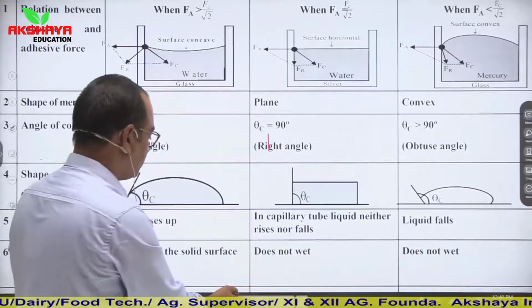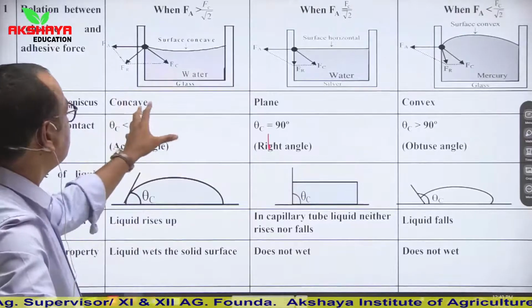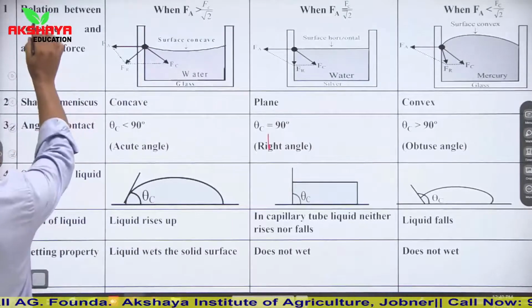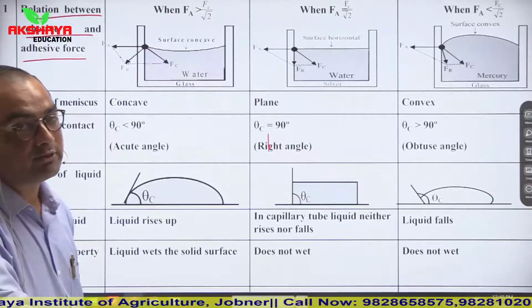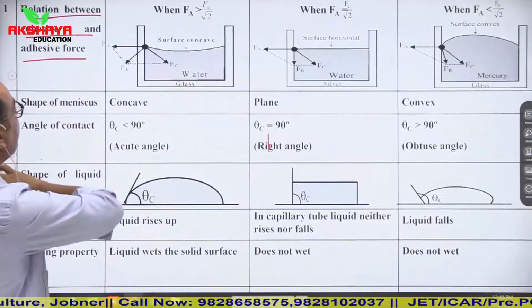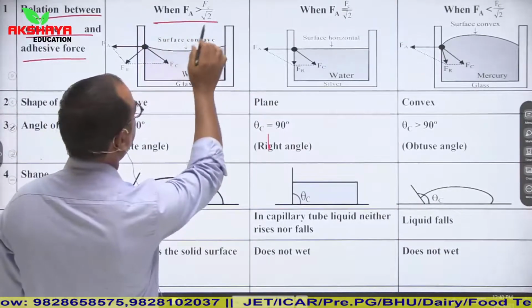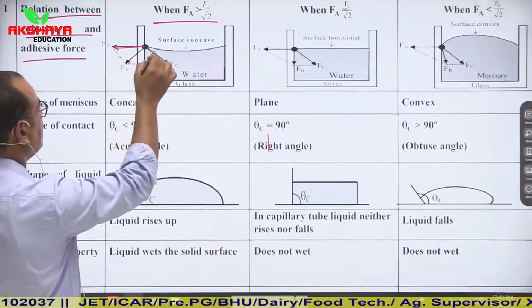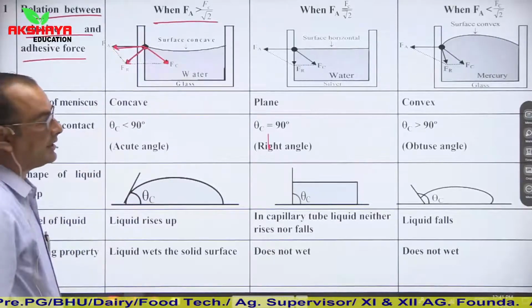Now, next we are given different surfaces, and here we have to define how the shape of the meniscus is determined with respect to angle of contact. First we are given the relation between cohesive and adhesive forces. In the previous lecture we studied adhesive and cohesive forces and their importance in surface tension. Here we consider three cases. In the first case, Fa is greater than Fc upon root 2. Here this is force Fa, this is force Fc, and their resultant force is Fr.